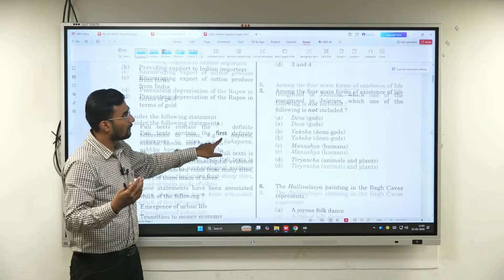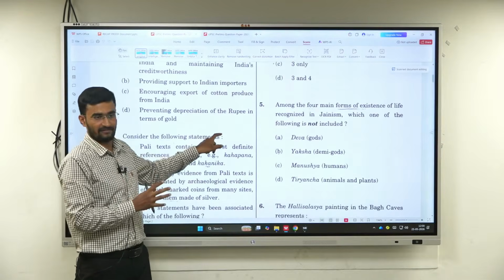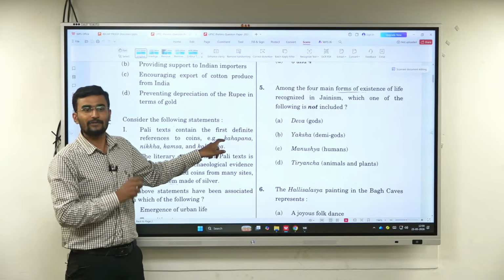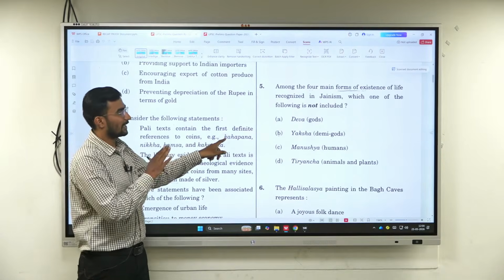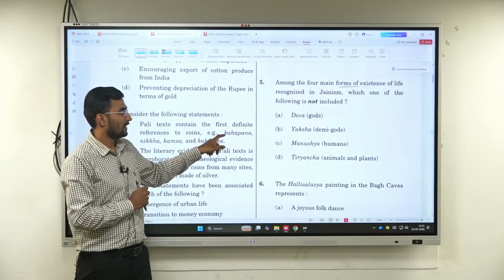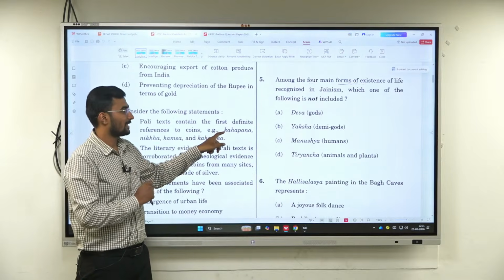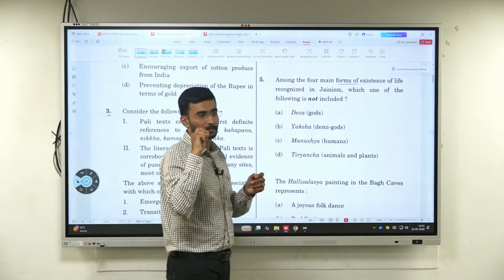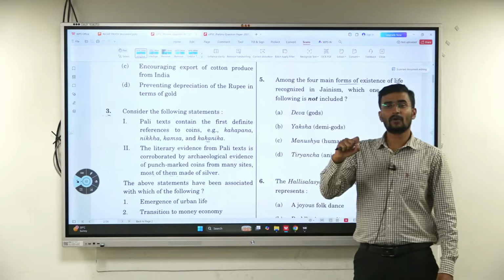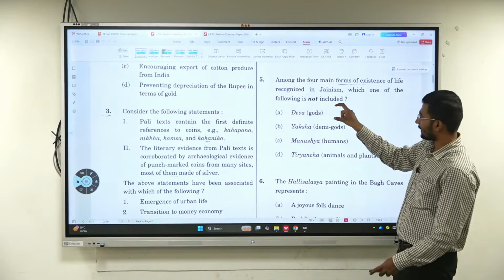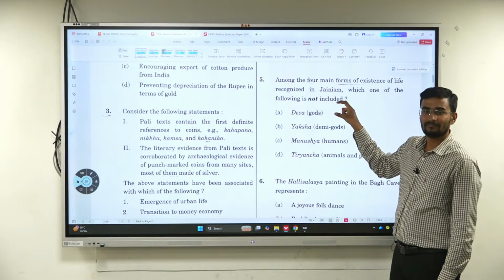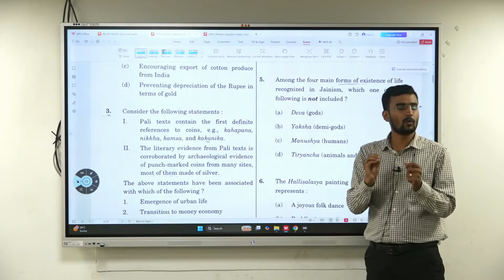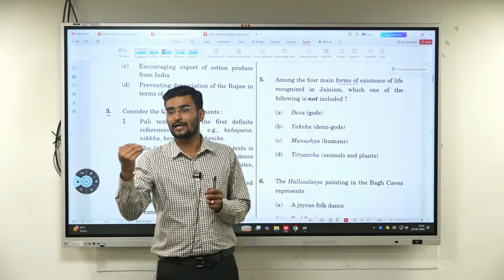Now they're asking, among the four main forms of existence of life recognized in Jainism, which of the following is not included? Which is not included? Majorly we call them devas, gods, yakshas, manushas, humans, and majorly animals and plants. Now which one is not included? If you know about Jainism with respect to the core principles, you can tell which is included. Now, have they recognized gods in Jainism? Neither accepted nor rejected, but they are focusing majorly on Tirthankaras.